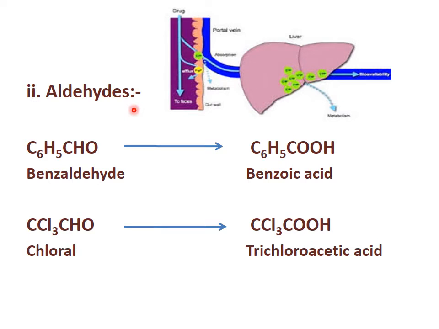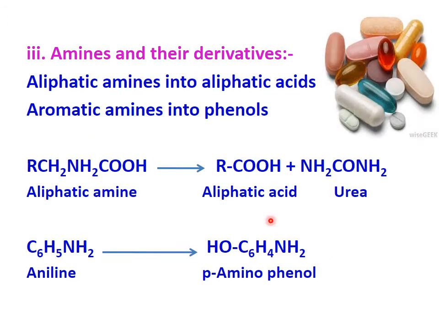Now aldehydes like benzaldehyde and chloral, all these aldehydes are converted into respective acids by oxidation. So benzaldehyde is converted into benzoic acid, and chloral is converted into trichloroacetic acid. Then amines and their derivatives, that is the amino NH2 group or derivatives like amides, are all converted into their respective acids or alcohols.